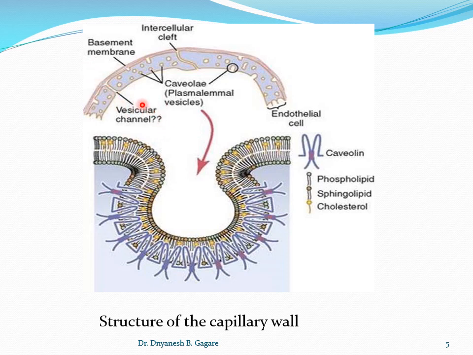For example, in the brain it is called the tight junction, and in the brain it allows only small molecules like water, oxygen and carbon dioxide to pass through the pores.